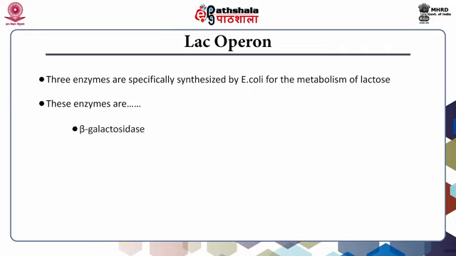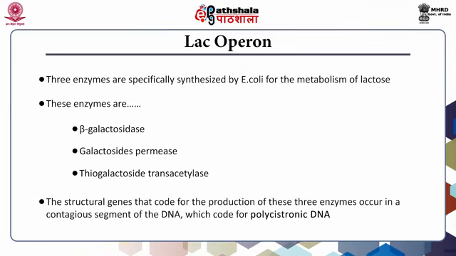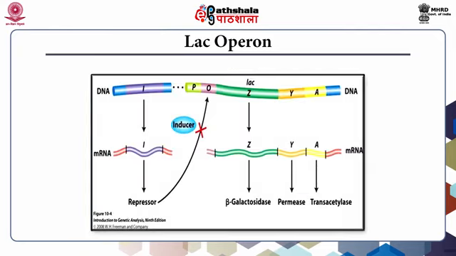These are beta galactosidase, galactoside permease, and thiogalactoside transacetylase. The structural genes that code for the production of these 3 enzymes occur in a contiguous segment of the DNA, which codes for polycistronic mRNA. The operon for lactose metabolism, the LAC operon, includes a promoter region P where RNA polymerase binds, a regulatory region I that codes for the synthesis of a repressor protein, and an operator region O that occurs between the promoter and the 3 structural genes involved in lactose metabolism.